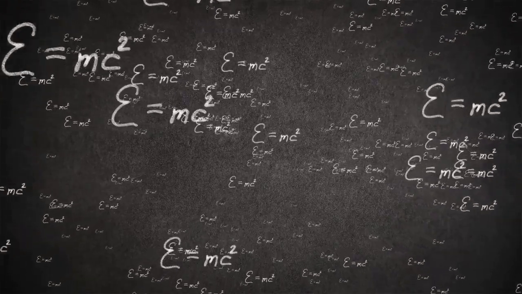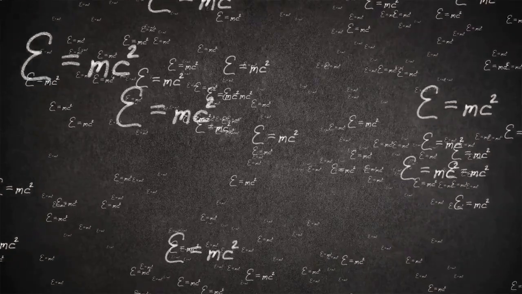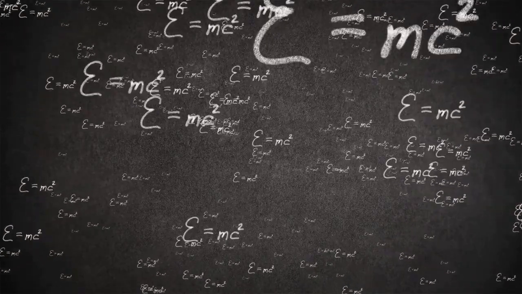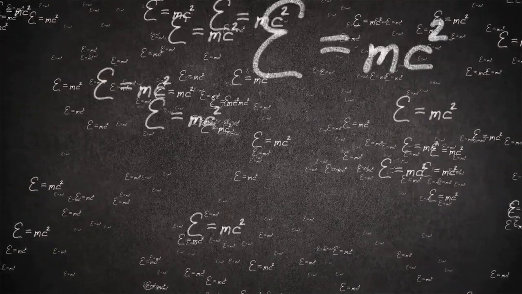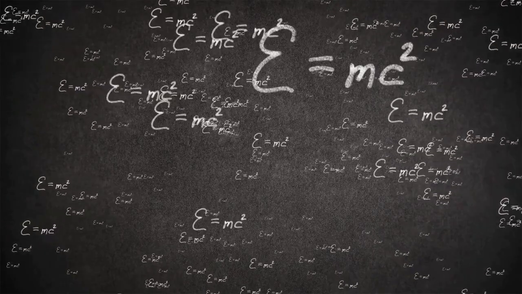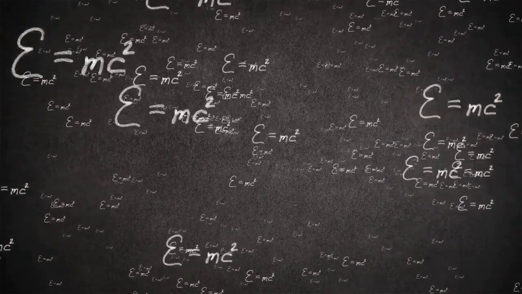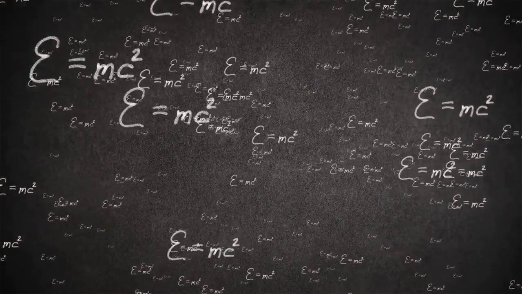Einstein's special theory of relativity is a fundamental theory that has changed our understanding of the universe. It was first introduced by Albert Einstein in 1905 and is based on two simple principles: the constancy of the speed of light and the principle of relativity. In this video, we will explore the concepts of time dilation, length contraction, and the equivalence of mass and energy